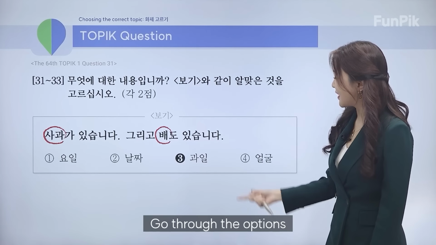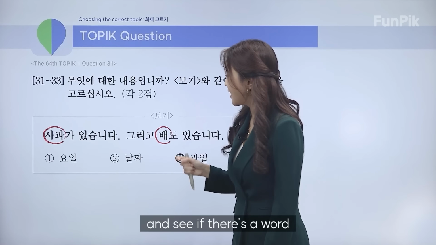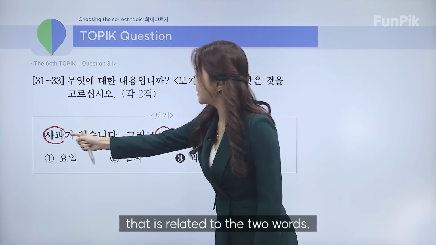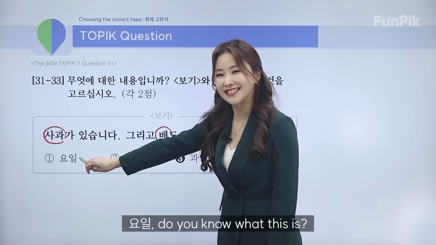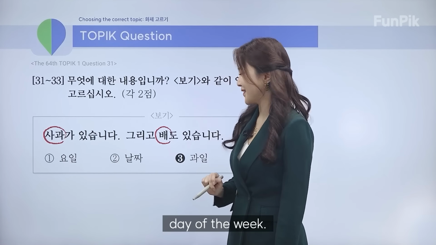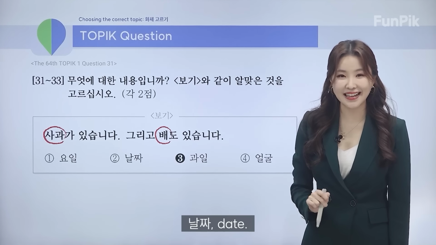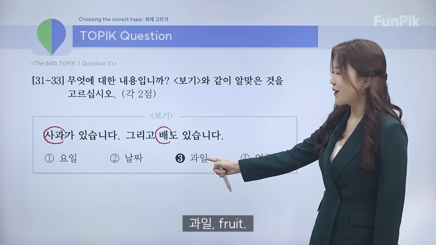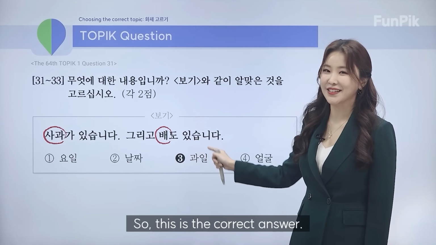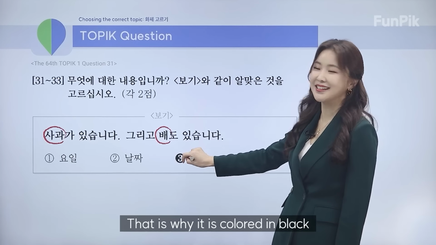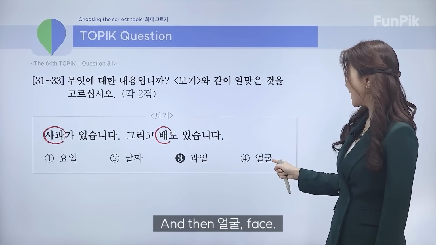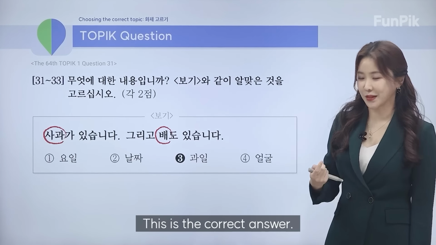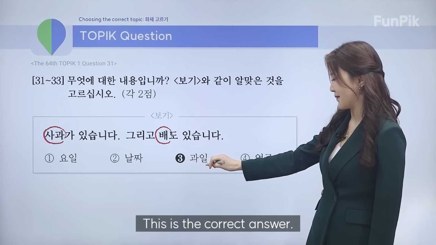Now go through the options and see if there's a word that is related to the 2 words. 요일. Do you guys know what this is? Day of the week. 날짜. Date. 과일. Fruit. So this is the correct answer. That is why it is colored in black in the example answer. And then 얼굴, face.